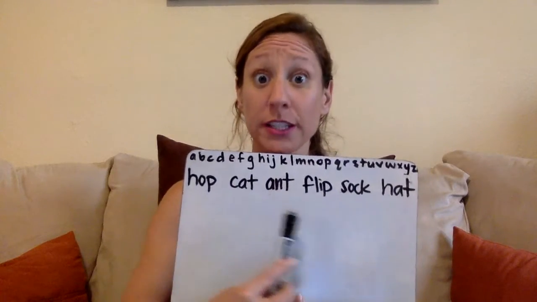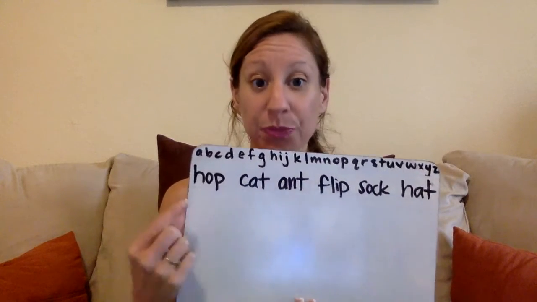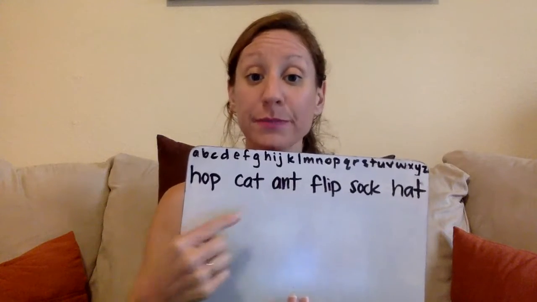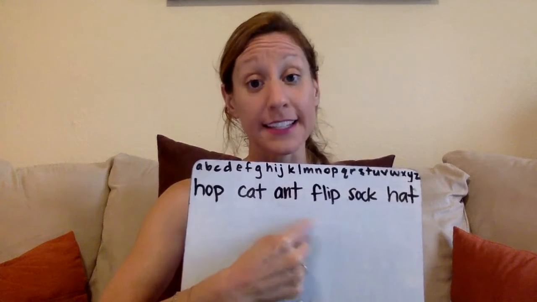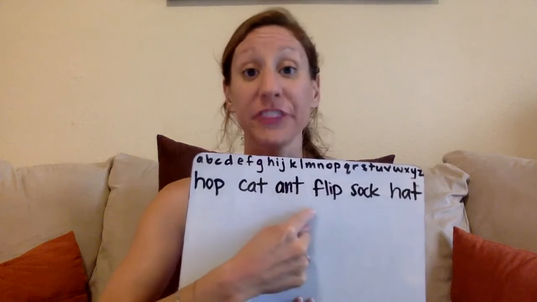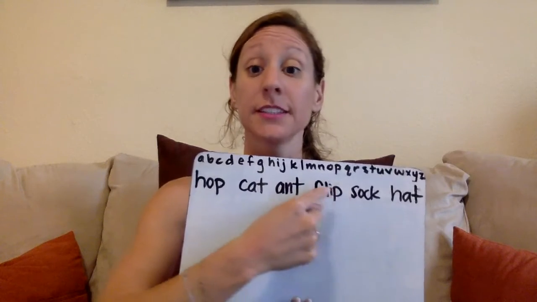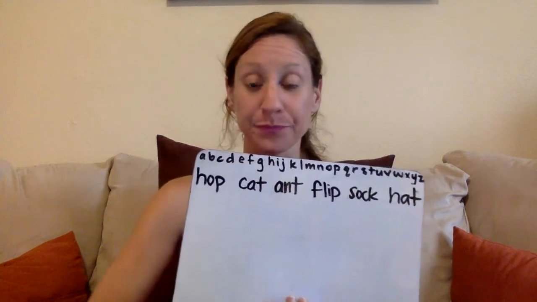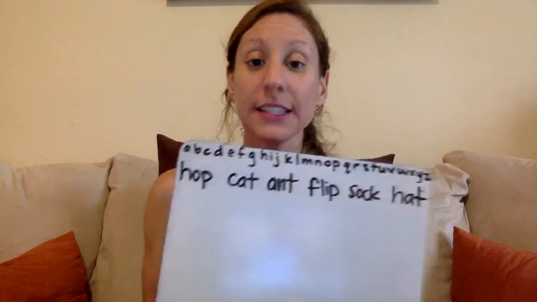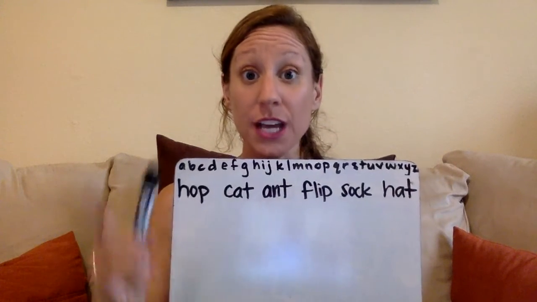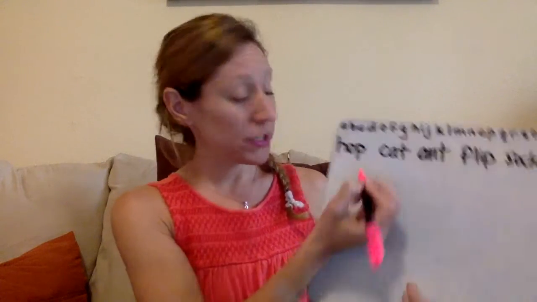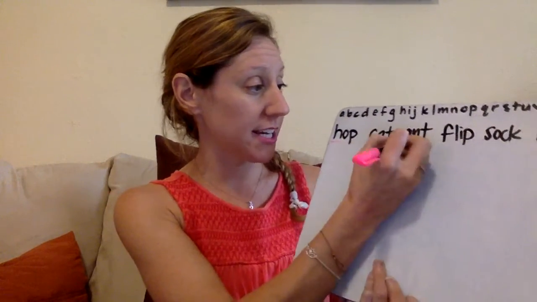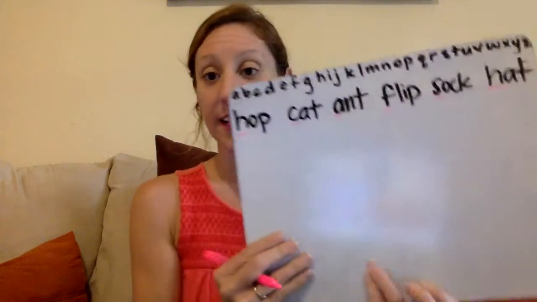So first we want to look at these words and read them. So we have up, hop, ant, flip, sock, at, hat. So let's check it out. First, I'm going to underline the first letter in each word because when we alphabetize them or put them in alphabetical order, we start with the first letter. So I have an H, a C, an A, an F, an S, and an H.